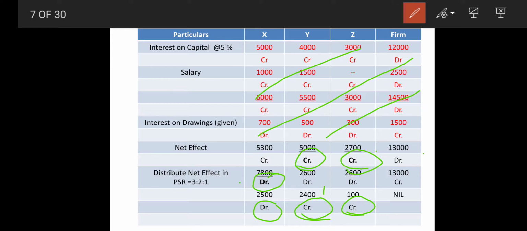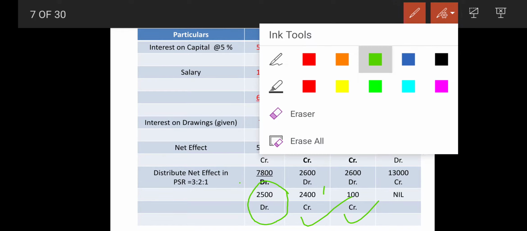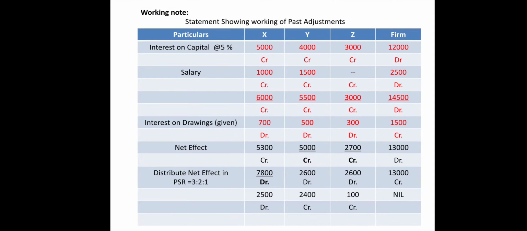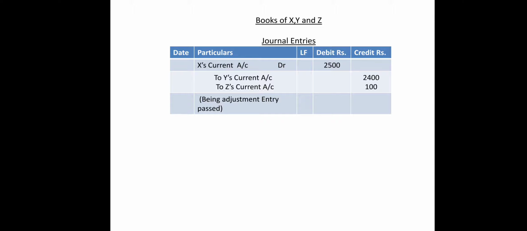So your journal entries finally will be passed in this particular manner, that comes like this: X current account debit to Y and to Z. Why am I saying current account? Because they had mentioned that their capitals were fixed, so we have to do it that way. So here you can see I have passed the journal entry that X's current account debit to Y's current account and to Z's current account, amounting to 2,500, 2,400 and 100, right? So this way we have completed this.